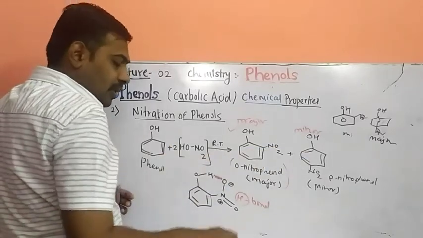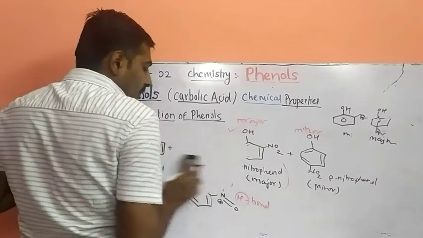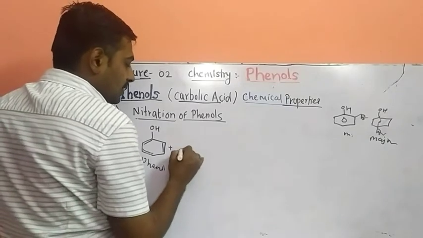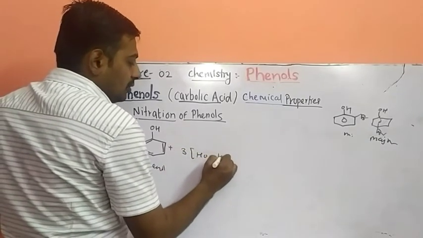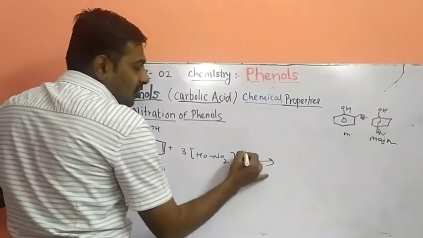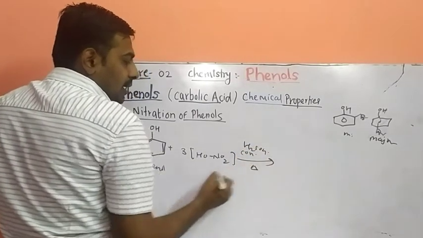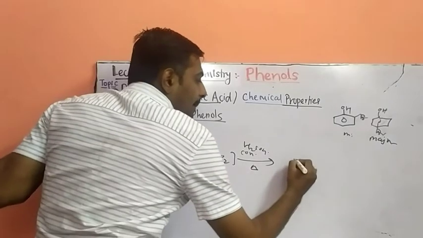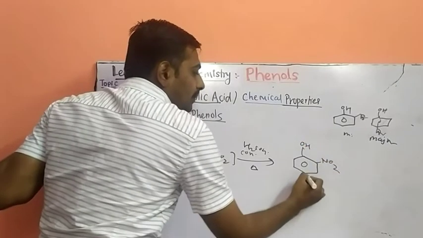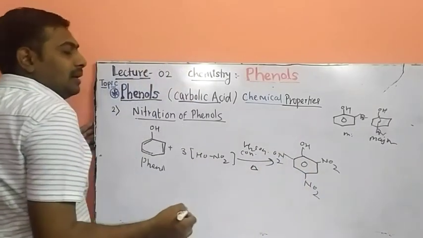Second, this is nitration in the regular routine, but when we do excess nitration, with excess of nitrating agent on this phenol, what happens? When 3 moles of nitric acid react in the presence of concentrated H2SO4 at high temperature, you will get excess nitration on the aromatic ring, like the previous reaction. So you will get this type of product.